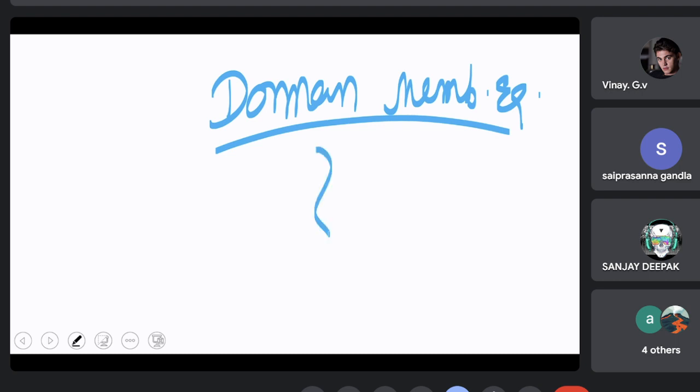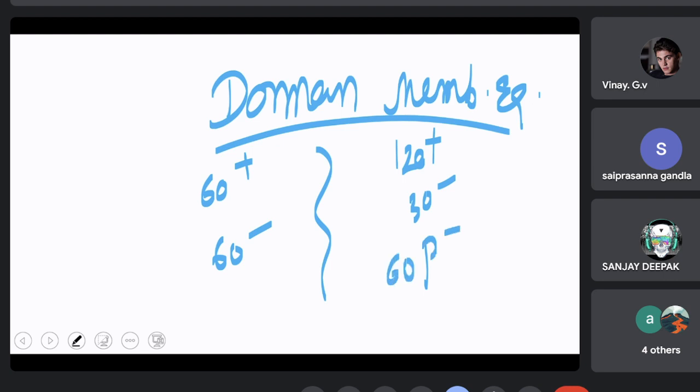That is what is responsible for creating the potential. In this case, here there are 60 positive sodium ions, 60 negative chloride ions, 120 positive sodium ions, 30 negative chloride ions, and 60 negatively charged non-diffusible ions. Okay, that means here the voltage difference is very high.